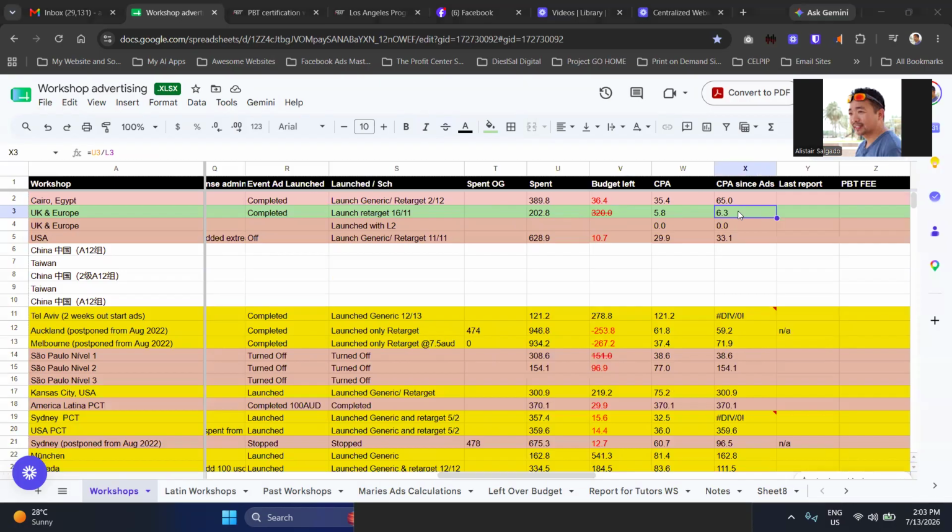So every one of these campaigns is tied to Facebook ads, as I discussed before, which I set up, optimized, and ran ads against. This is where the actual creative, targeting, and event page live for each workshop.